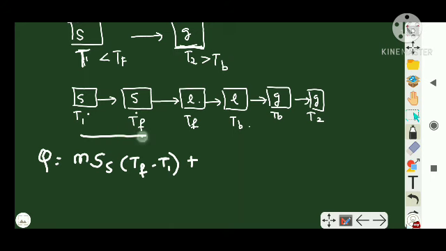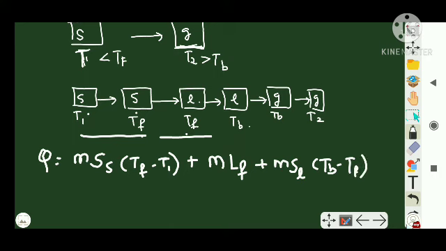I'm converting from solid to liquid, so it is a phase change, that is m L_F, plus, now this stage is finished. Now I want to raise the temperature of the liquid, that is m S_liquid into T_B minus T_F, right? This section is over.